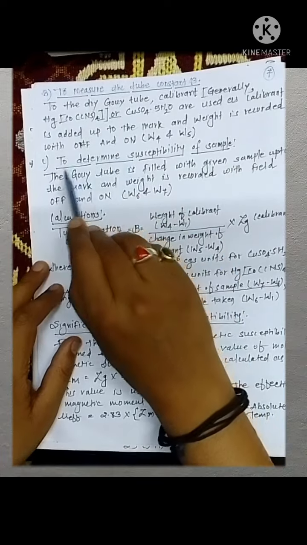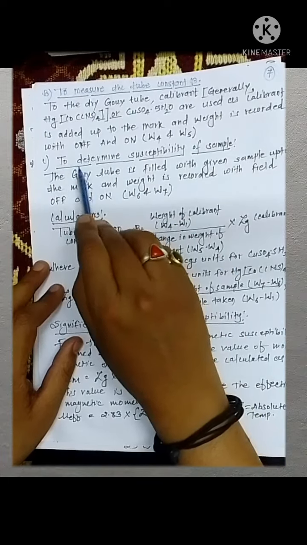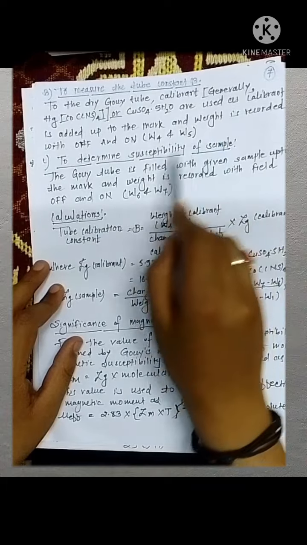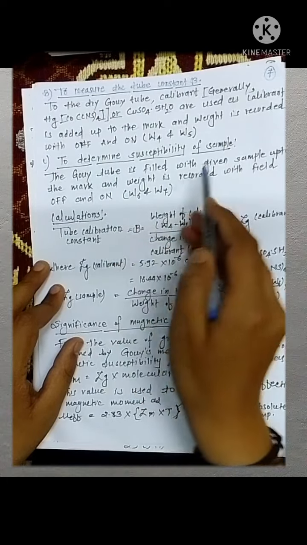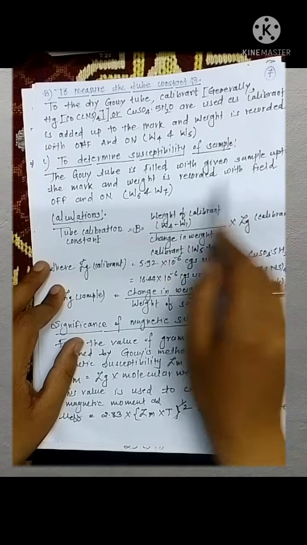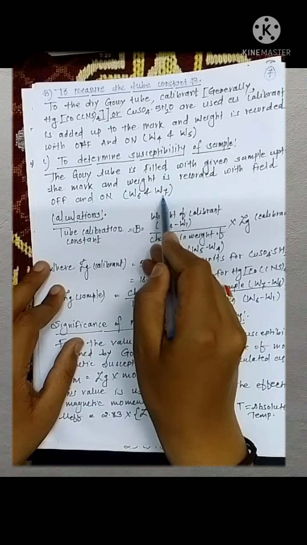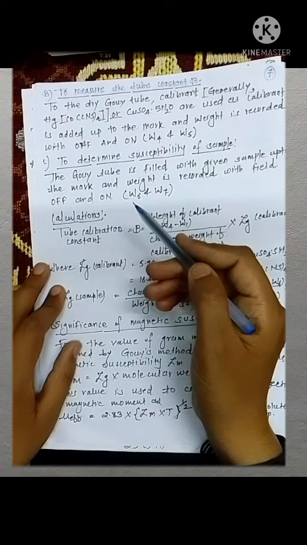Now, part 3 of your procedure is what? To determine the susceptibility of the sample. In this step, the Gouy tube is filled with the sample up to the mark, and the weight is recorded with the field on and off, that is W6 and W7. Now this is the calculation part.